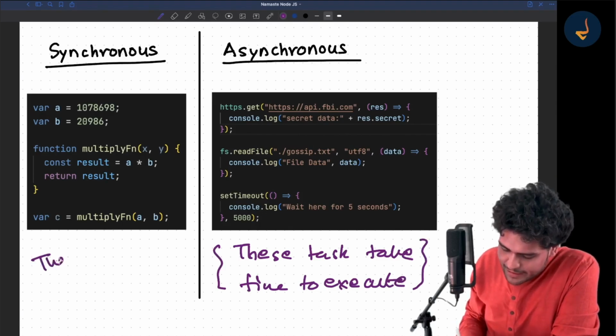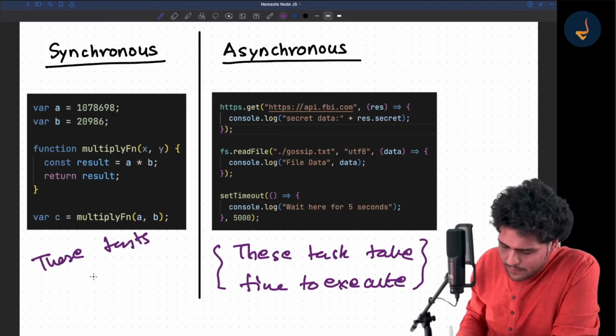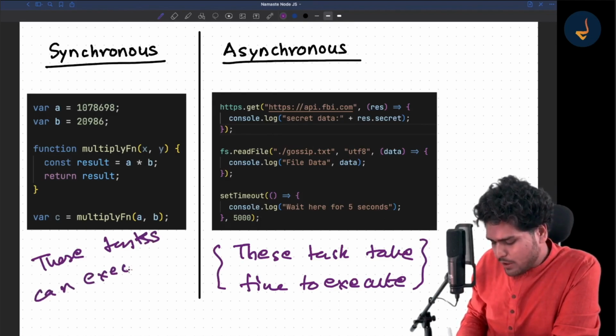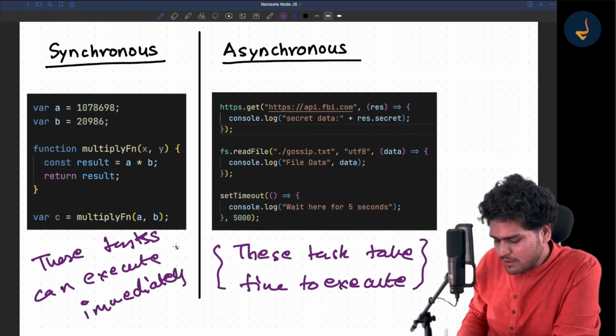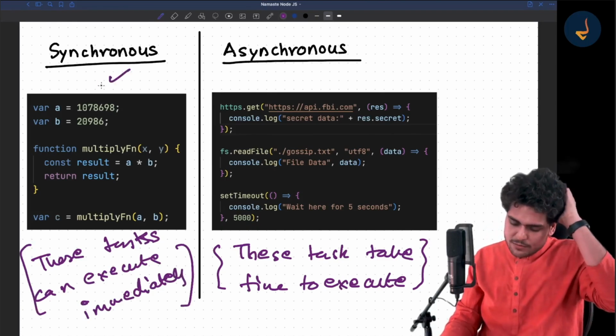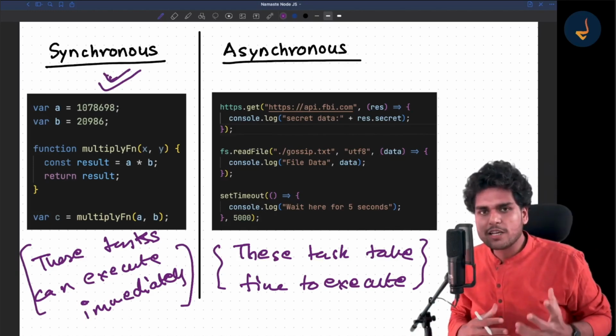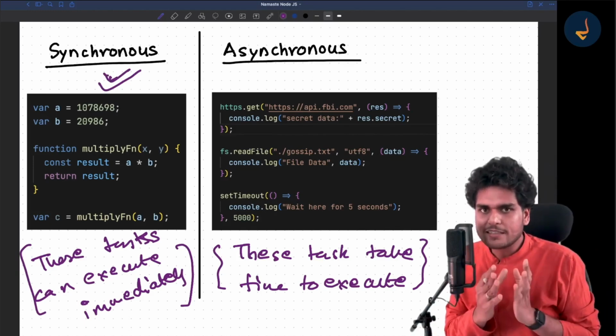And these tasks can execute immediately, and JavaScript engine loves it. JavaScript engine loves these kinds of synchronous code, right? And JavaScript engine does not want to do these heavy asynchronous tasks.